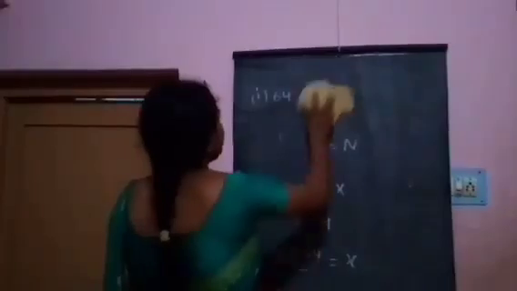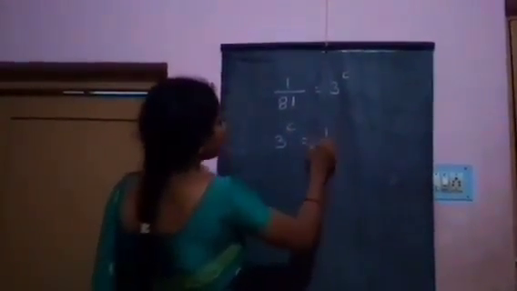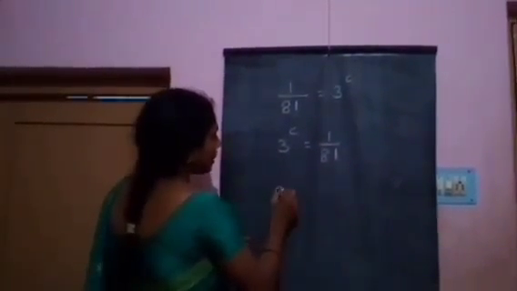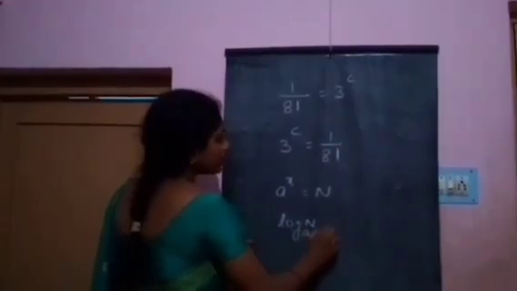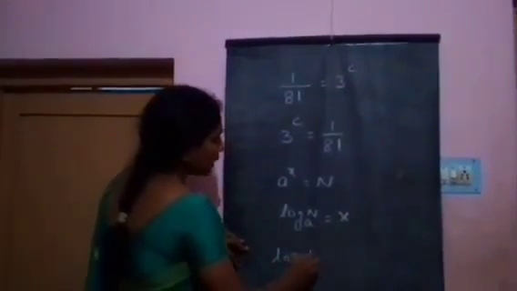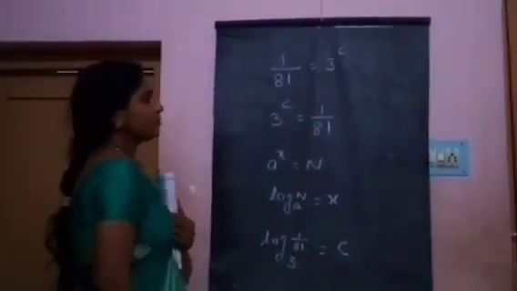And next, 1 by 81 is equal to 3 power c. It can be written as 3 power c is equal to 1 by 81. Using this formula, a power x is equal to n, log n base a is equal to x. Log 1 by 81 base 3 is equal to c.